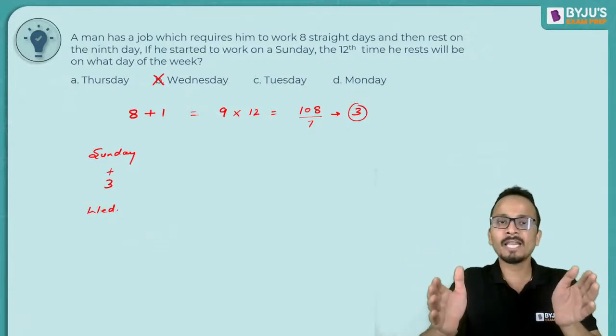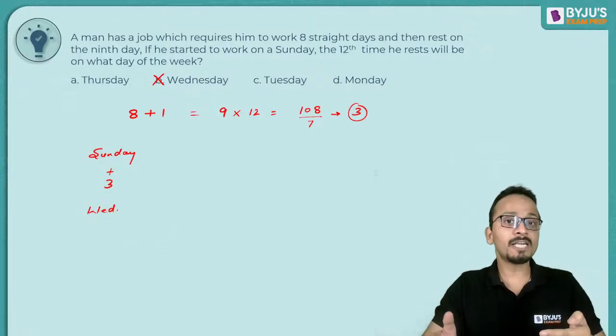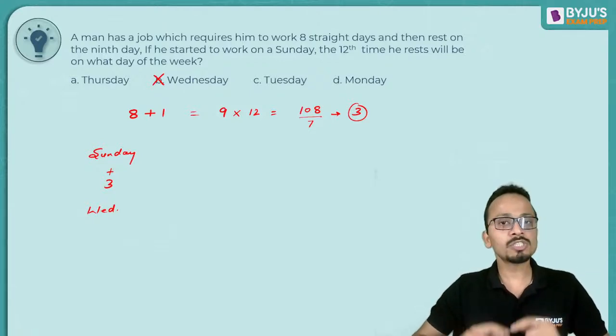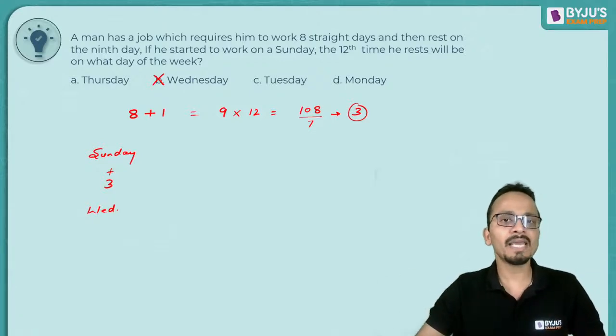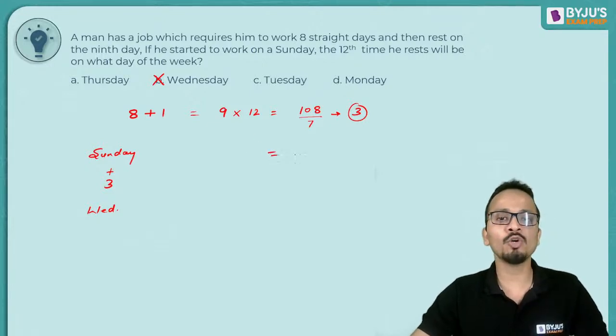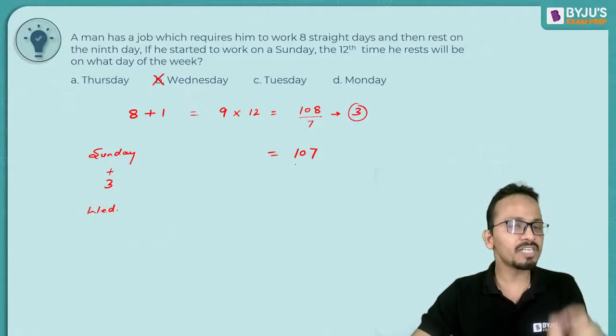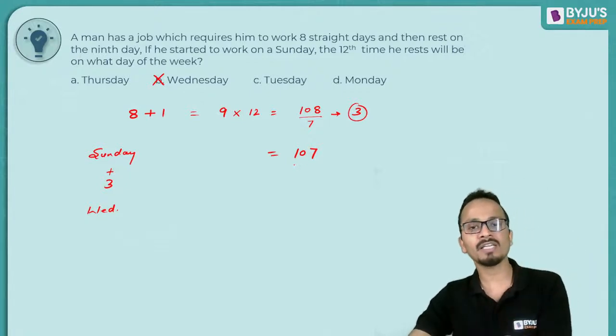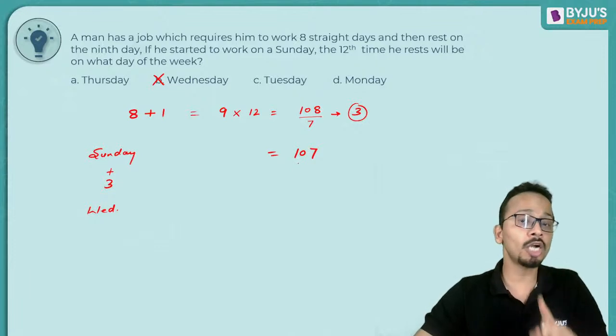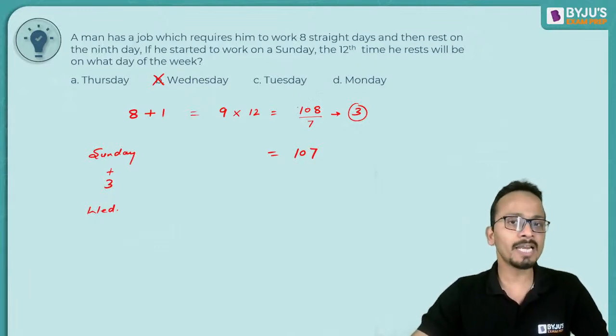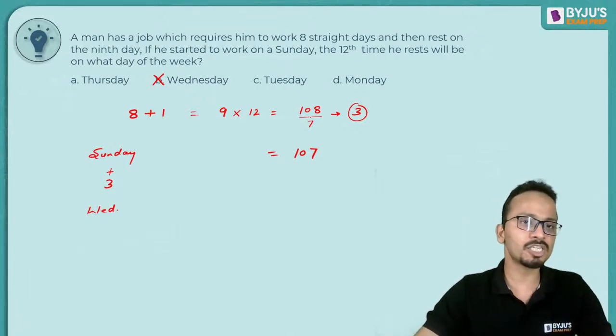Now out of these 108 days, the first day is a Sunday. So after Sunday, after the first day, how many total days are added? It will be 107 days. So after Sunday, we have another 107 days, not 108 days. The 108 days included the first day.